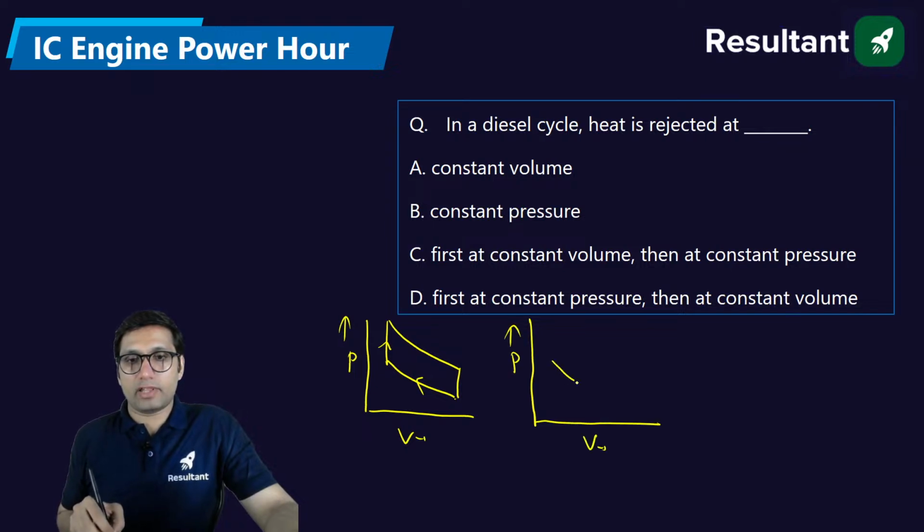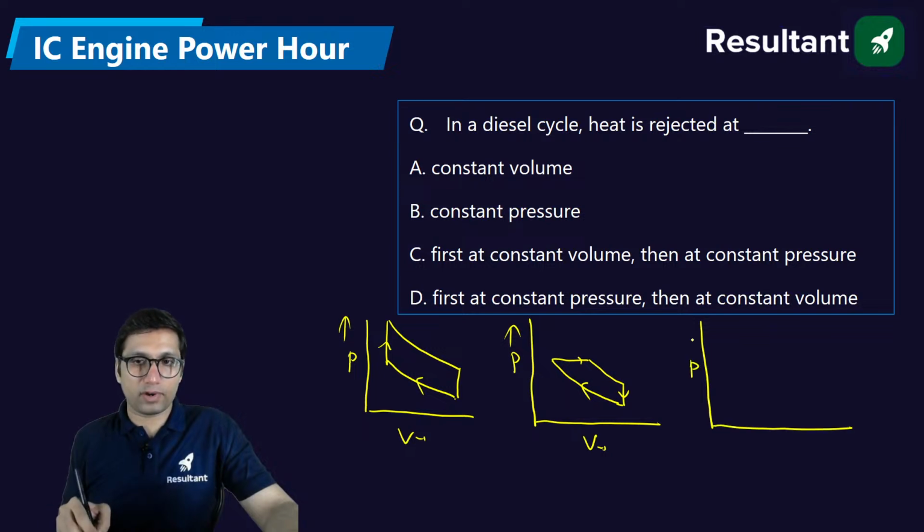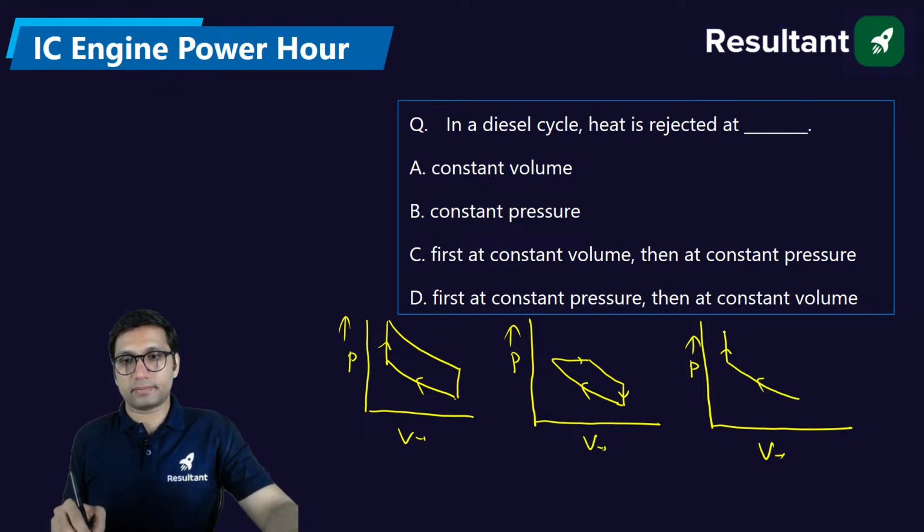I am drawing all the three cycles for you. Heat rejection is done at constant volume.